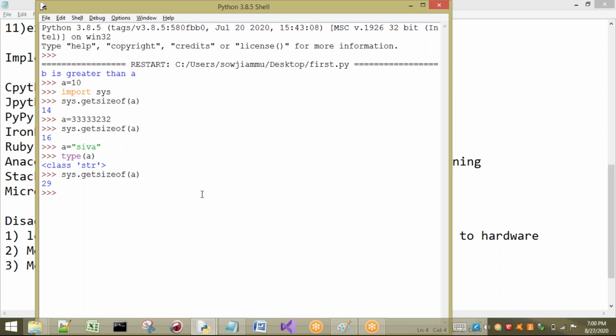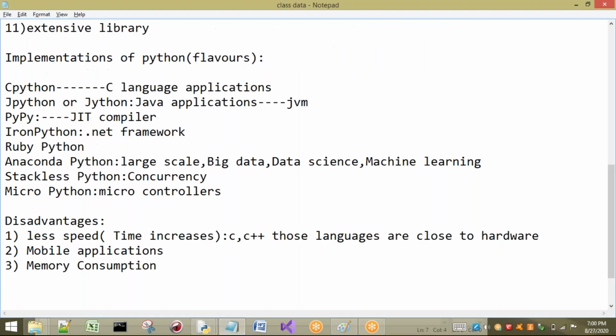So these are the three disadvantages we can identify in Python. One is that it takes more time for execution. Next, for mobile applications, it is not a suitable language. We can do it, but performance will be very low. Next is memory consumption. So these are the three disadvantages.